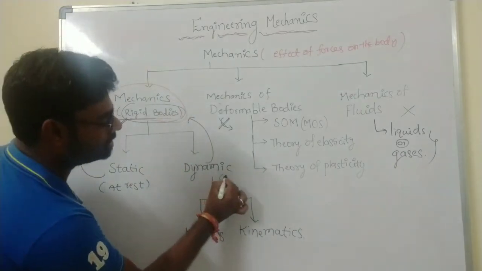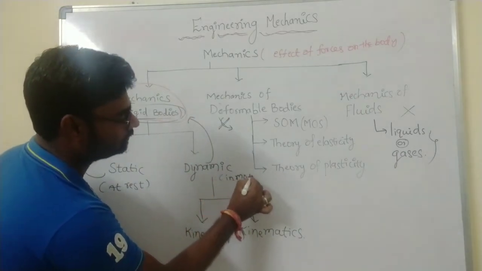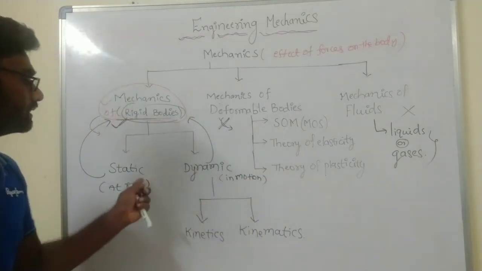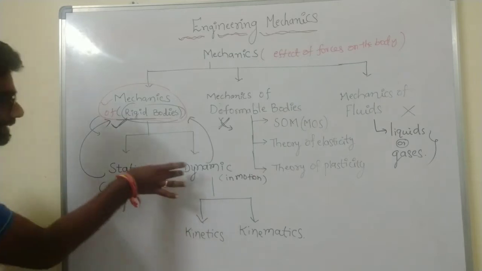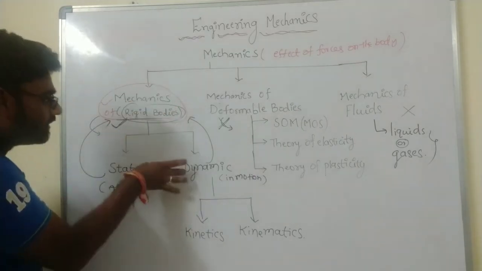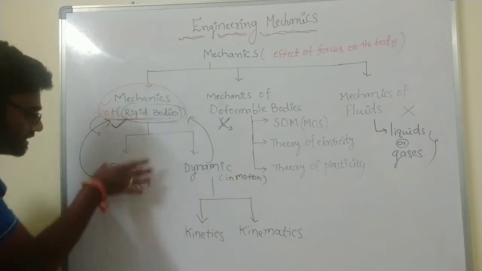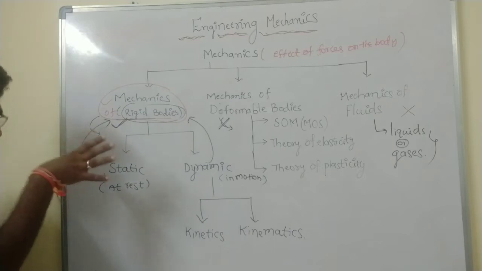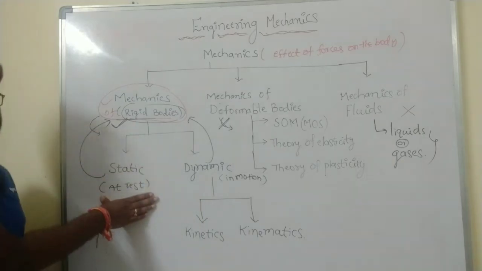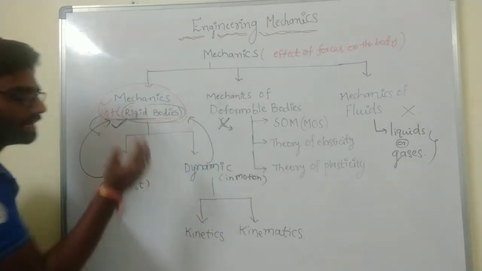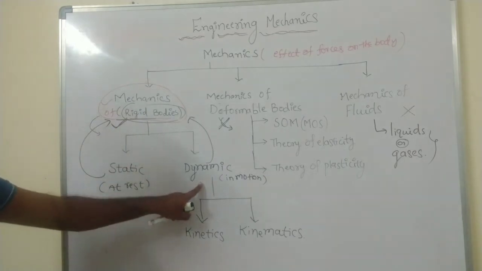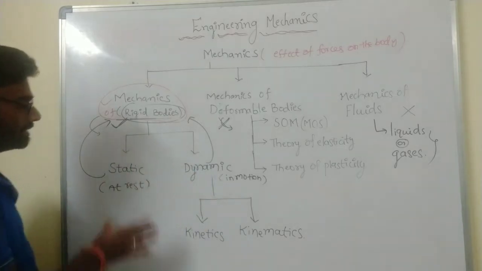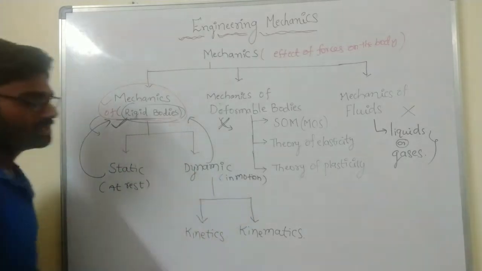See here, in motion. Clear? So these two are different types or classifications of engineering mechanics. Statics means the effect of forces on the body at rest position. In dynamics, the effect of forces on the body in motion. So this is the difference between statics and dynamics. Static means at rest and dynamic means in motion.